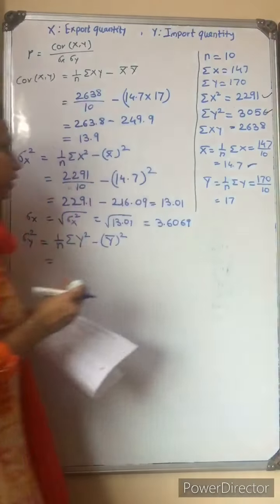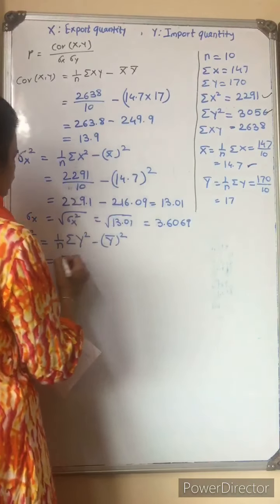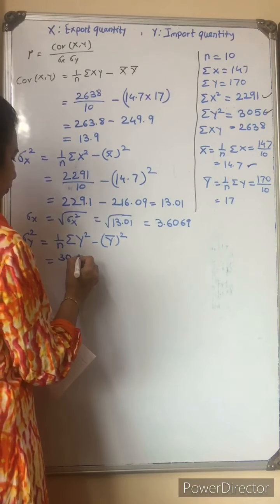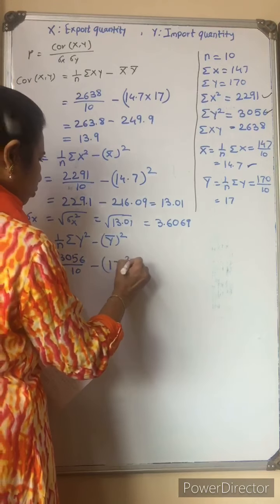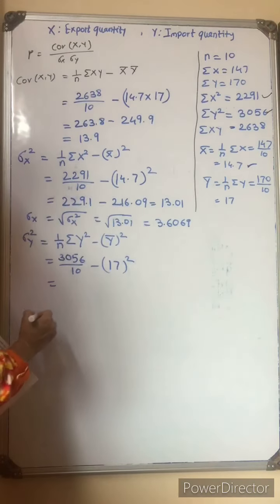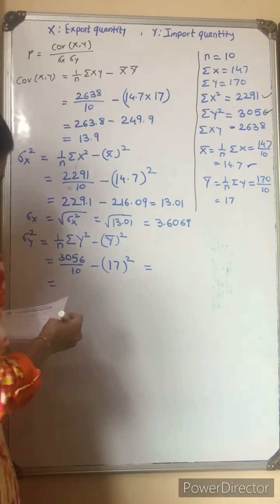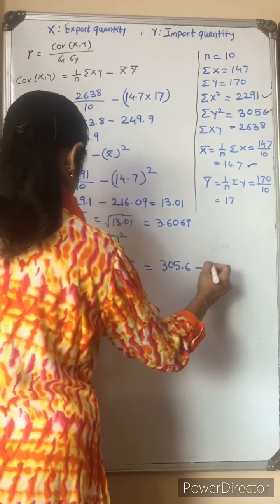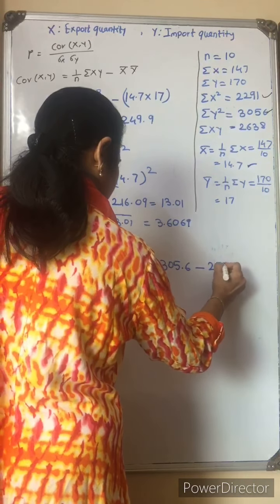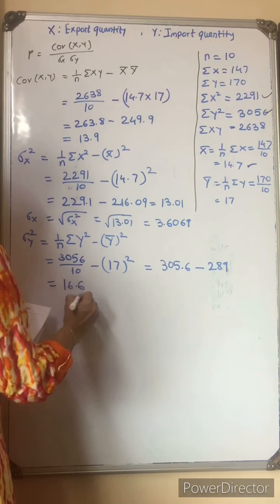Summation y square is 3056 divided by 10 minus 17 whole square. So here we will get the answer as 305.6 minus 289, and the value is 16.6.